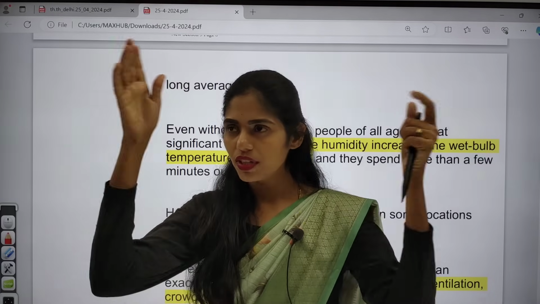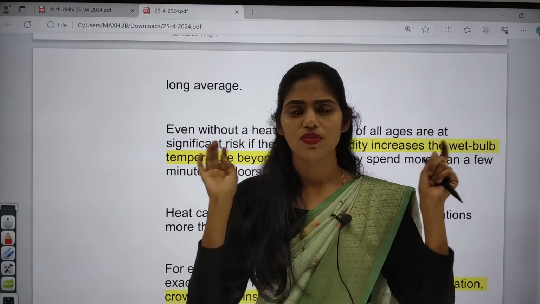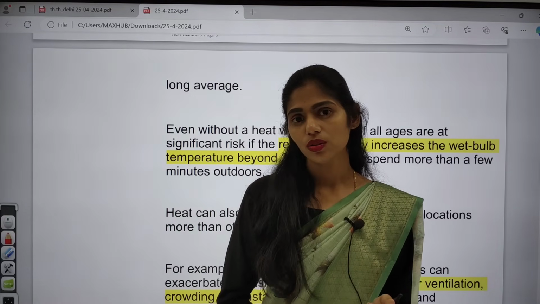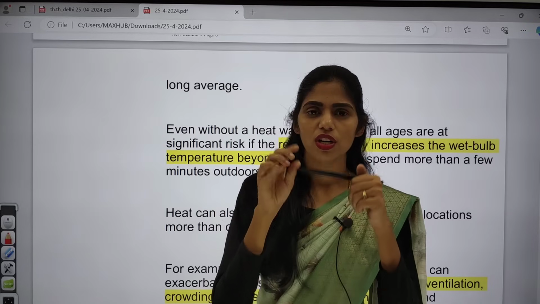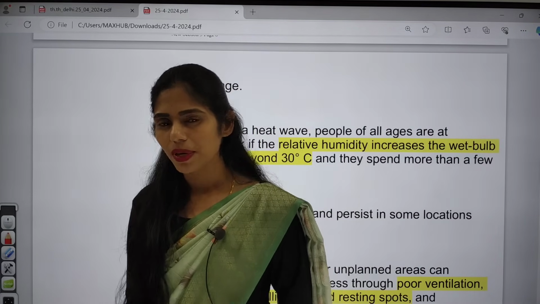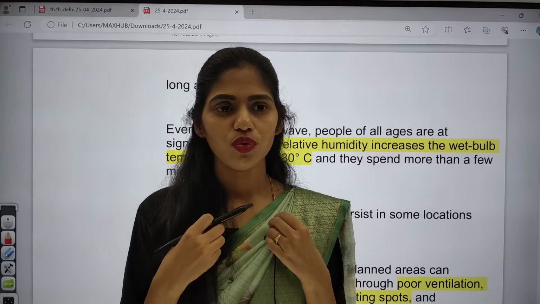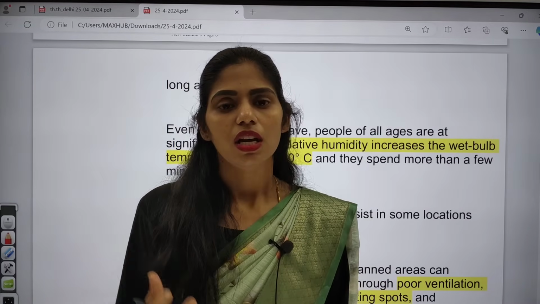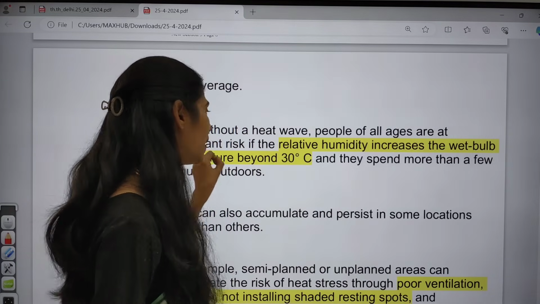So what happens whenever there is atmospheric heat, or heat in the surroundings? This wet cloth will be getting evaporated, right? Yes or no? Evaporated. So whenever the wet cloth is evaporating, what is the temperature that it is recording? Why are we recording this wet bulb temperature? Because in our human body, whenever there is heat in the surroundings, we will be generating sweat. This is a natural mechanism. So how is this cooling our body? That is the thing which is measured by this wet bulb temperature.